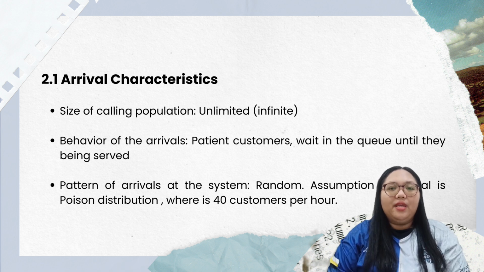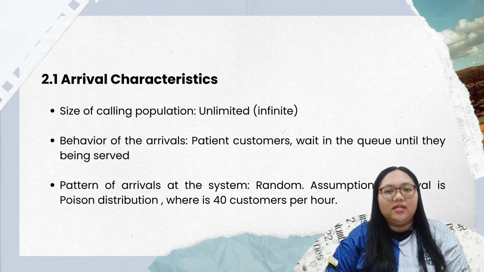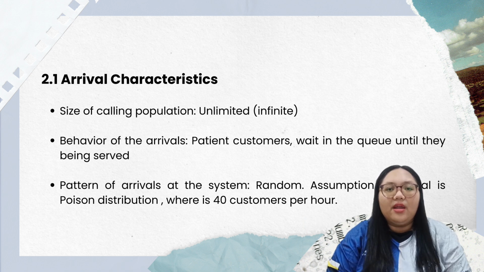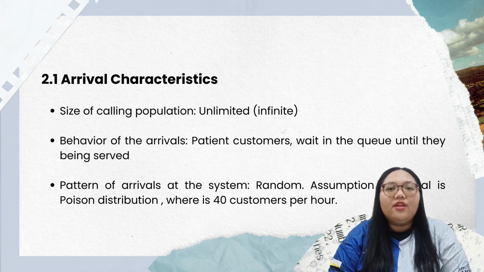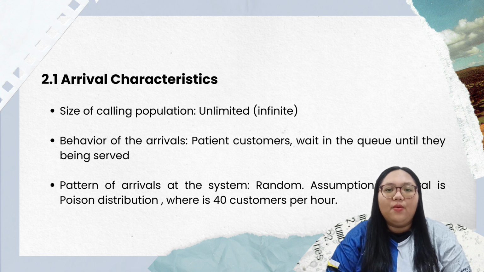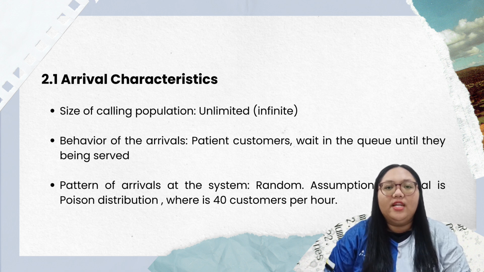Next, the behavior of the arrival is patient customer. The customer waits in the queue until they are served at the cashier counter. The pattern of arrival at the system is considered random. We cannot predict the time customers come to Mr. DIY. We assume the arrival at Mr. DIY follows the Poisson distribution, where 40 customers per hour arrive at Mr. DIY.